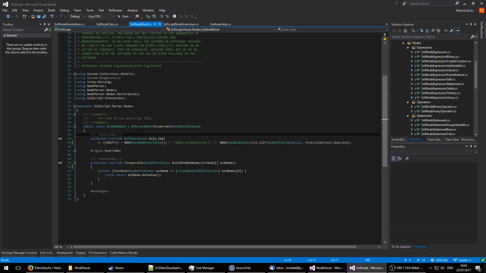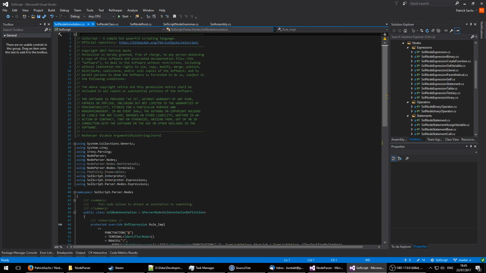Once everything has been parsed, we go through every single child node of this list, because the 0th node in this case is a list of either a function, should be a field, and a class, and they all inherit sol definition, which is the base class for every definition in SolScript. We iterate through them and yield the value of that. And once all of that is done,